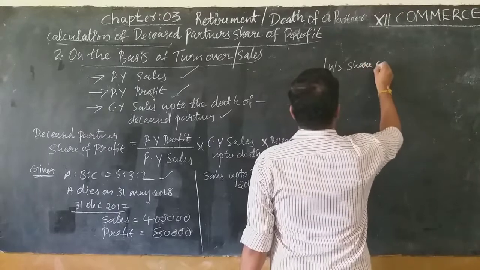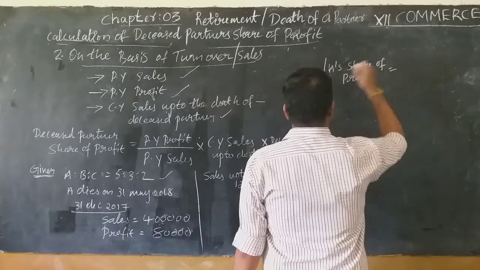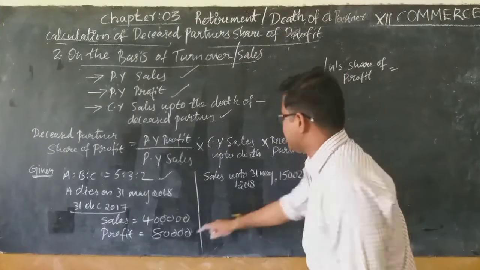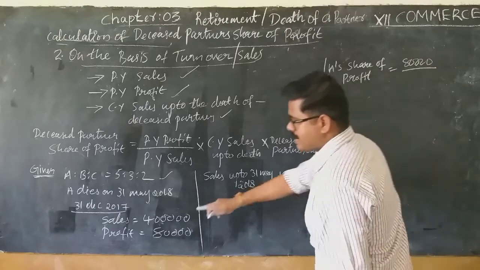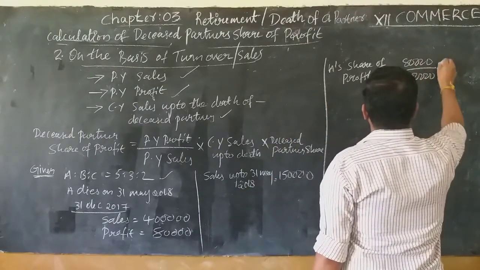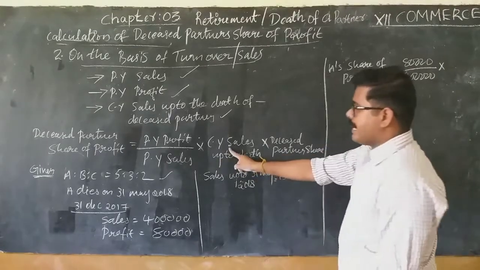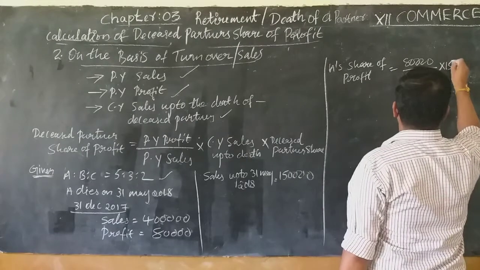A's share of profit is equal to previous year's profit, that is 80,000, divided by previous year's sales, that is 4 lakh, multiplied by current year's sales up to death, that is 1,50,000. Understand?